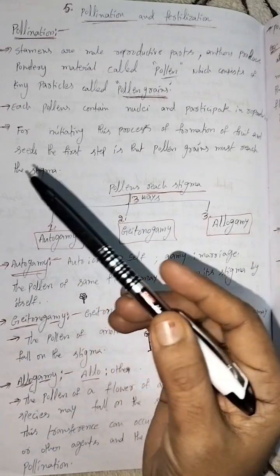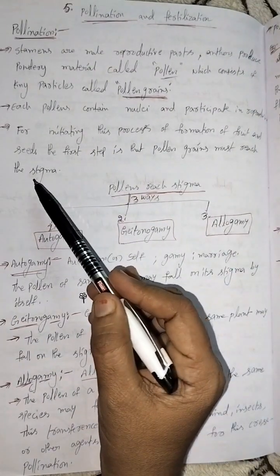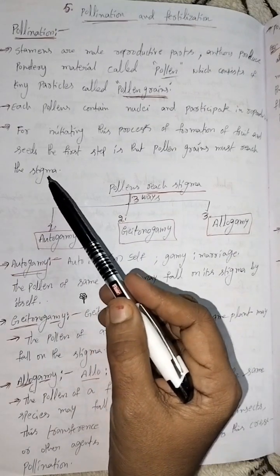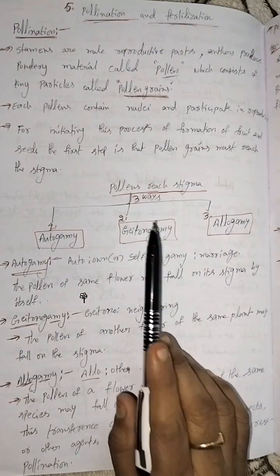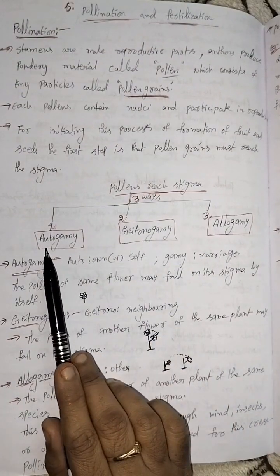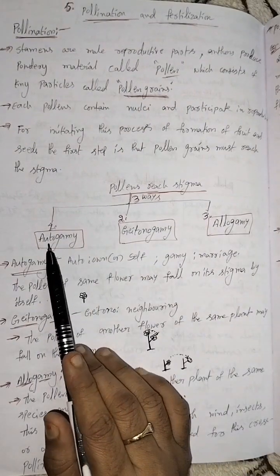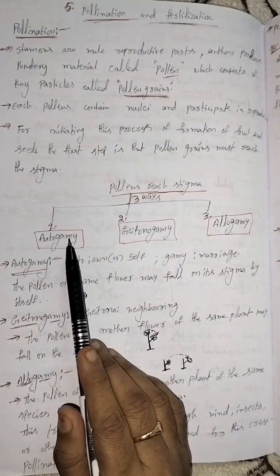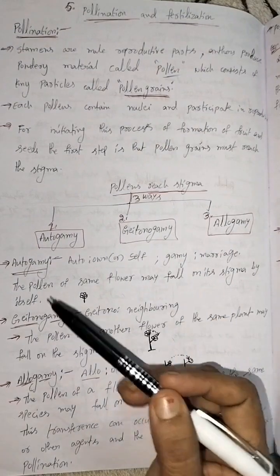So the transfer of the pollen grains to the stigma of the female reproductive part is called pollination. Pollination is mainly of three types: autogamy, geitenogamy, allogamy. Autogamy means self pollination. Geitenogamy and allogamy are cross pollination.